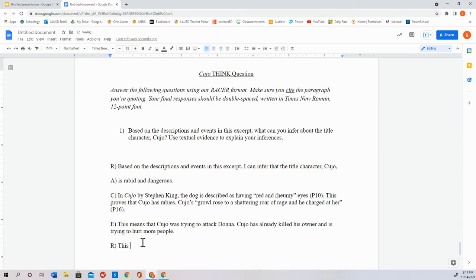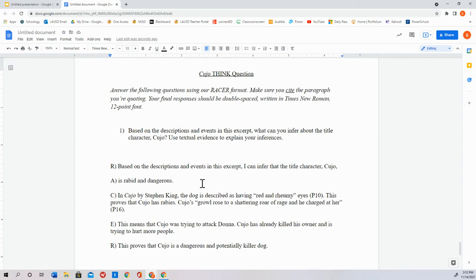So let's just say this proves that Cujo is a dangerous and potentially killer dog. Oh, blue squiggly lines. What does that mean? Oh, it says get rid of that A. It's a dangerous and potentially killer dog. This proves that Cujo is a dangerous and potentially killer dog. Boom. Based on the descriptions and events in this excerpt, what can you infer about the title character Cujo?